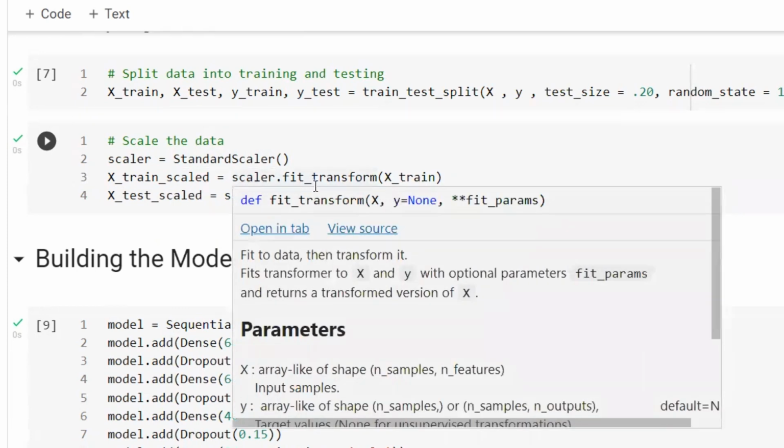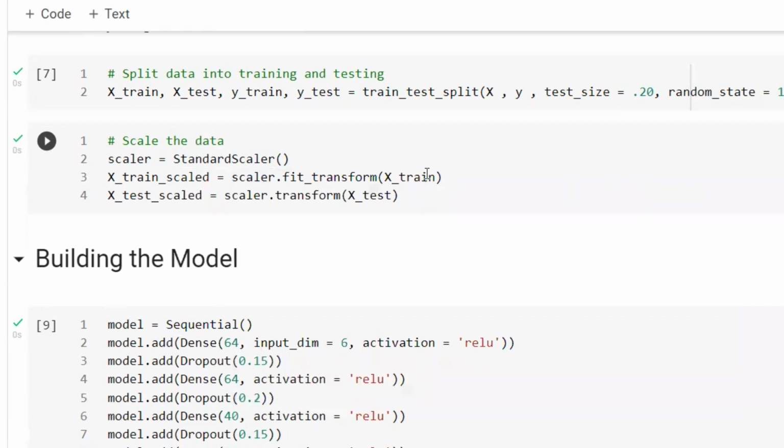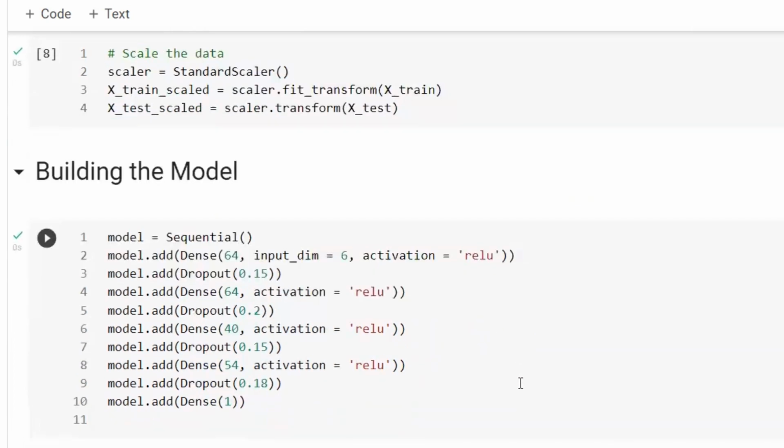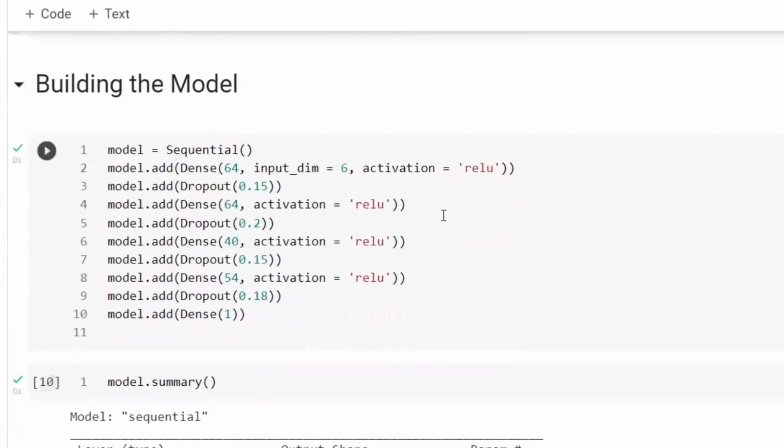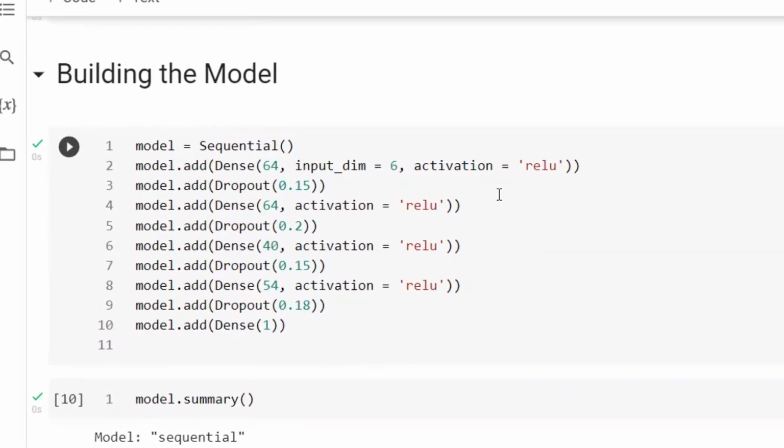And then we're going to apply that transformation on the X train. Then we're going to apply the same transformation on the X test. So right now our data is ready. We are good to jump into the building process.